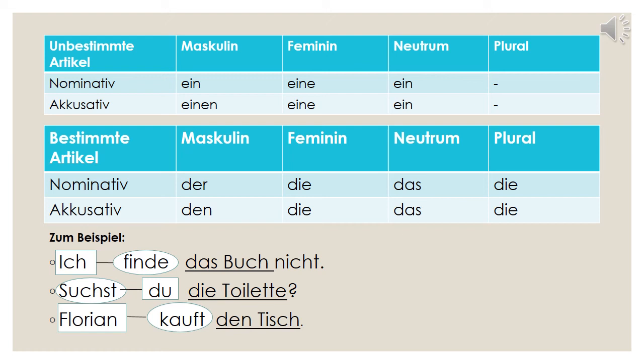Okay. So what we have to do is we have to think only when the noun is masculine, whether it is subject or whether it is object of the sentence. Otherwise, if the noun is feminine, neutrum or plural, the articles are same anyway. Okay? So we don't have to think. Only for masculine we need to think. Der or den, ein or einen.